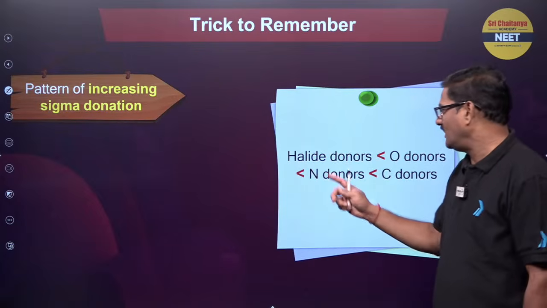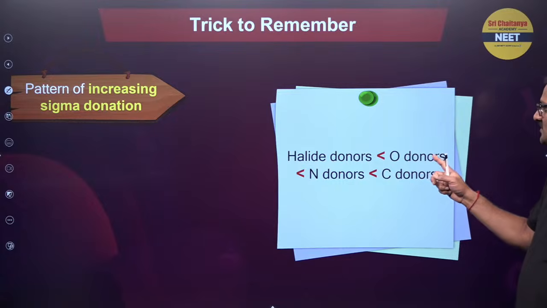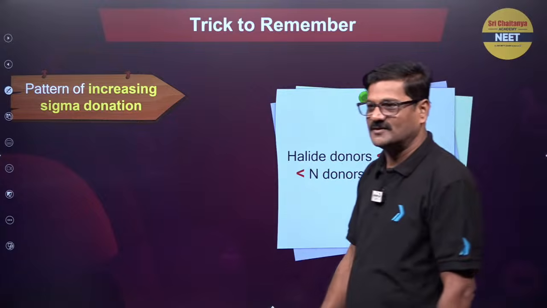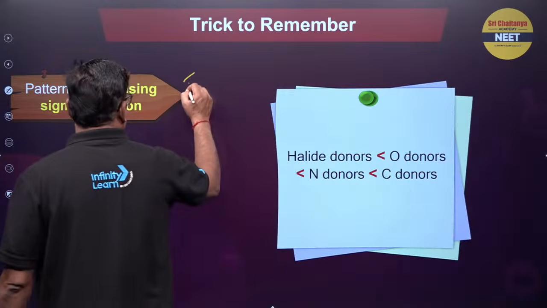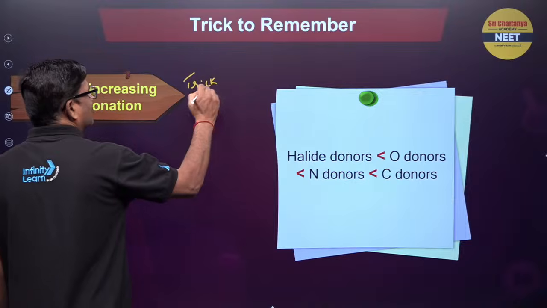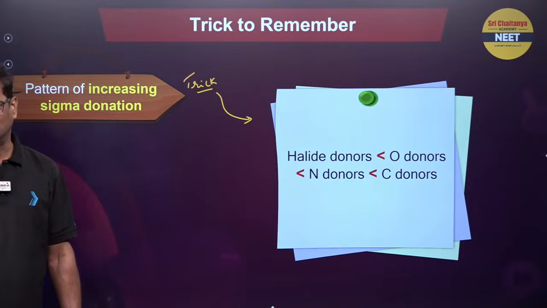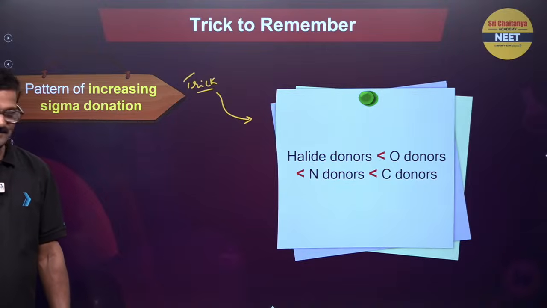Now, halide donors are the weak donors; oxygen donors, nitrogen donors and carbon donors show a pattern of increase in sigma donation. And this is the trick, you can follow it while doing your CBSE examination as well as your NEET examination. Fine.